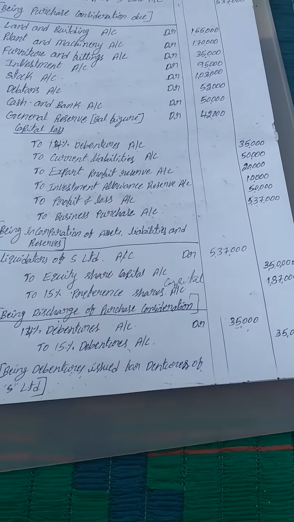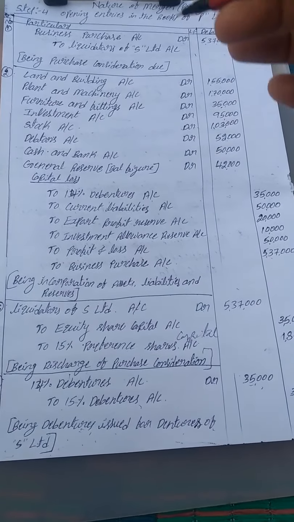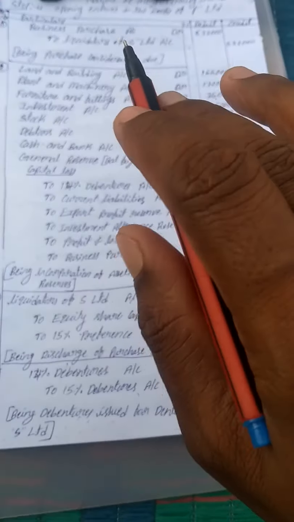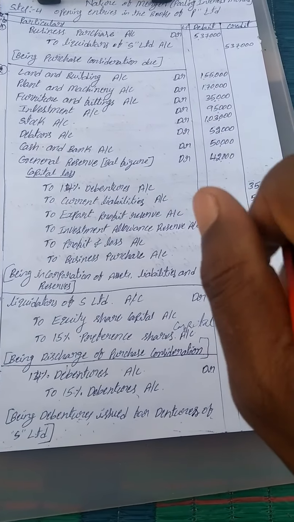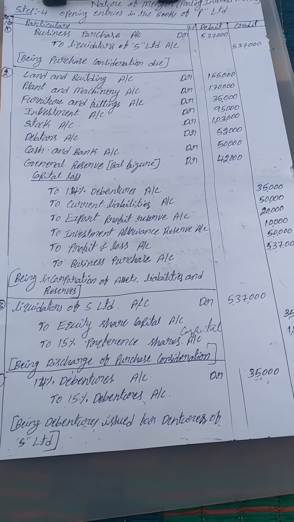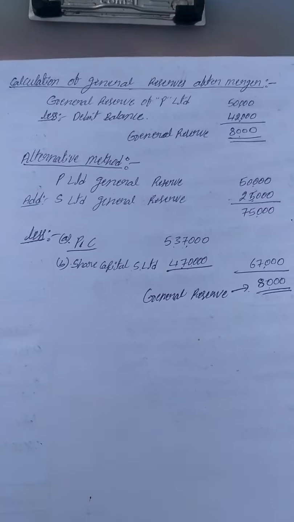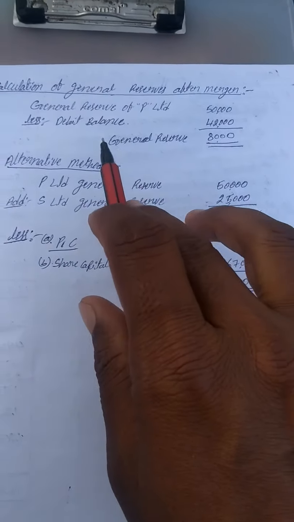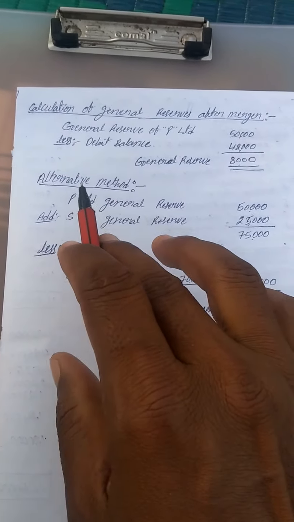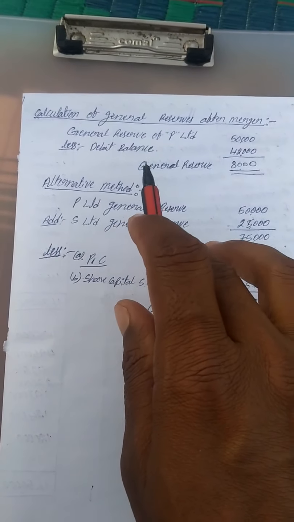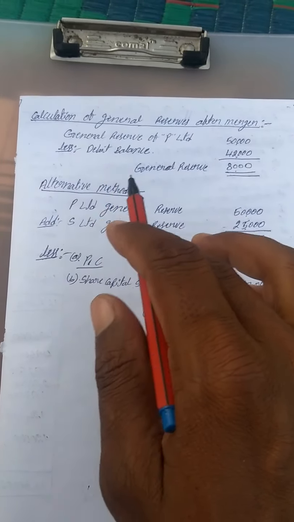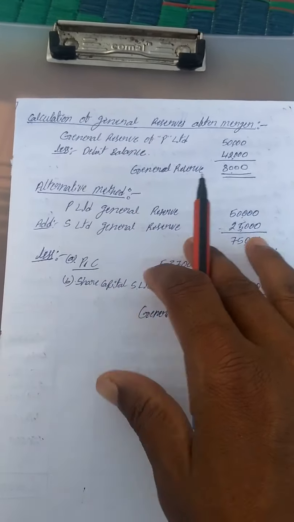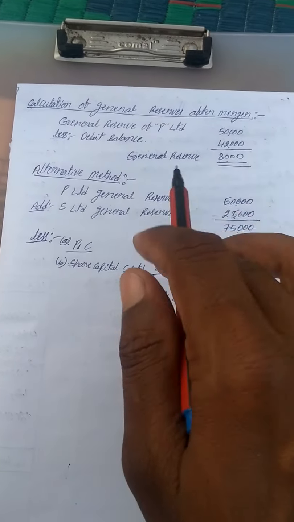We are going to write the narration. These are the 4 journal entries in the books of the transferee company. Remember, these are very important. The remaining entries are not applicable here. Wherever applicable, only then do we take them into account, so we ignore those entries.